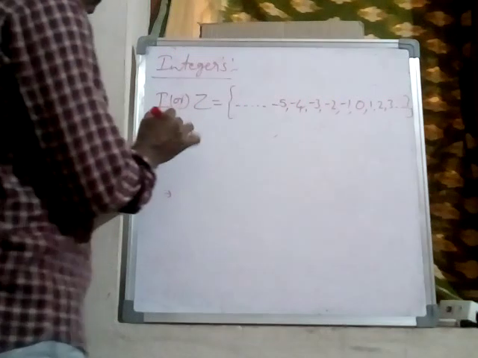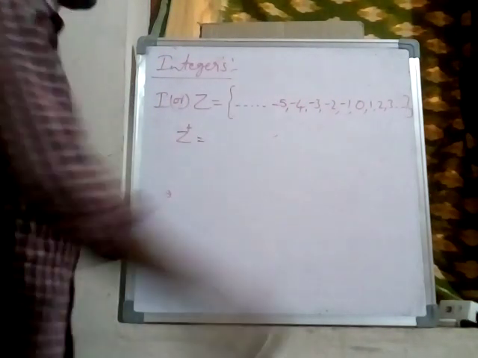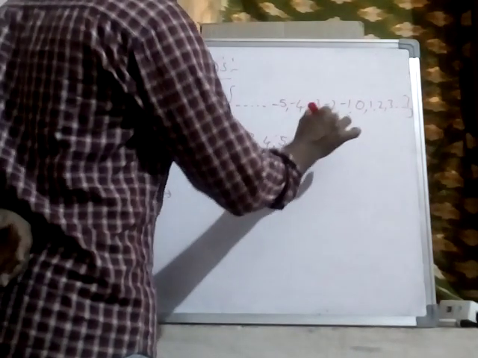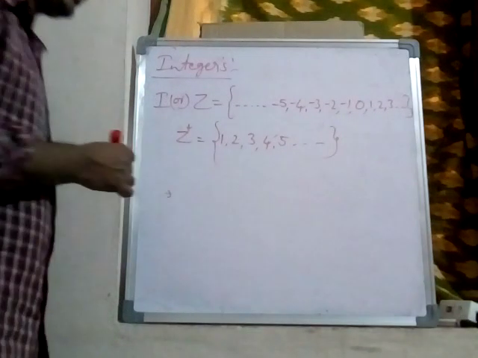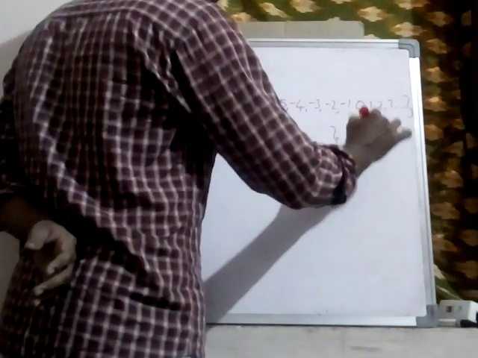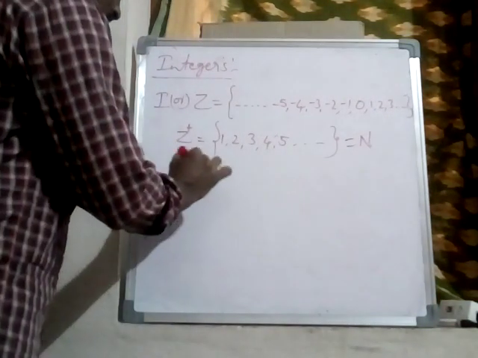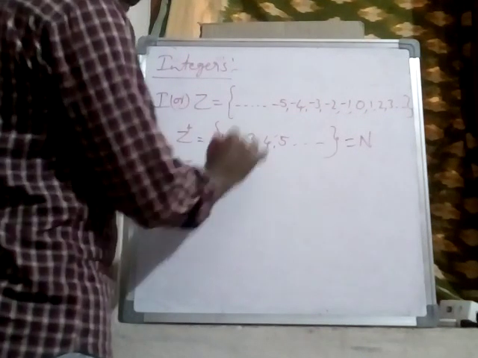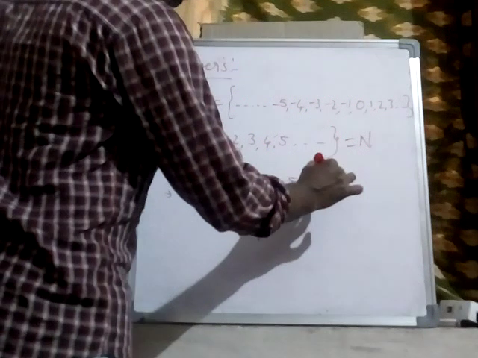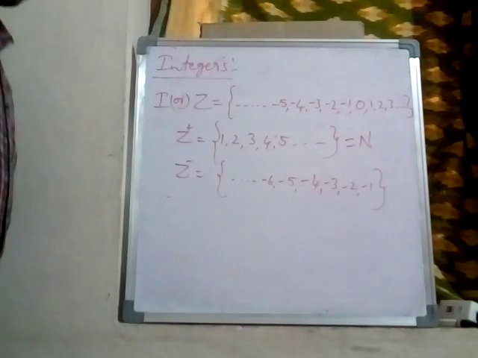Now observe here, positive integers. What are the positive integers? Only positive integers: 1, 2, 3, 4, 5. So these are positive integers. Positive integers means none other than natural numbers. This is also called positive integers, is also called natural numbers. What are negative integers? Only negative: -6, -5, -4, -3, -2, -1. Okay, this is negative integers.